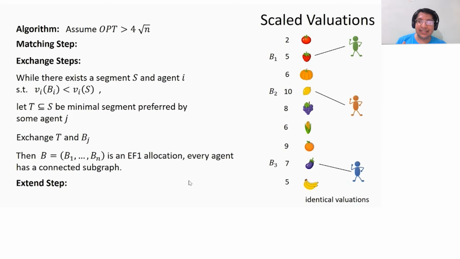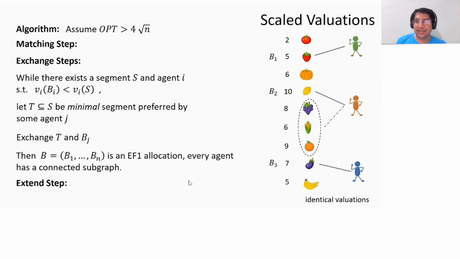What this will give us is that, because I'm looking at minimal segments, nobody wants a smaller set of goods. Therefore, this is going to be an EF1 allocation, and every agent takes a connected subgraph, a segment. Therefore, both of these statements are going to hold. B is always going to be an EF1 allocation, and every agent always has a connected subgraph.